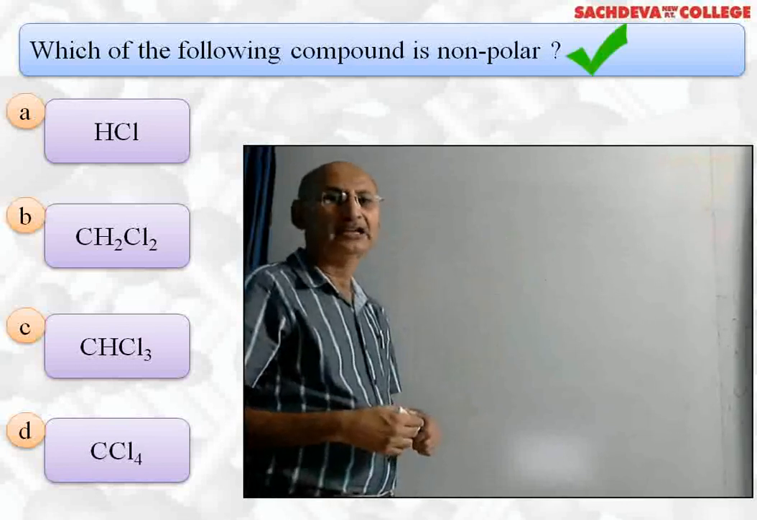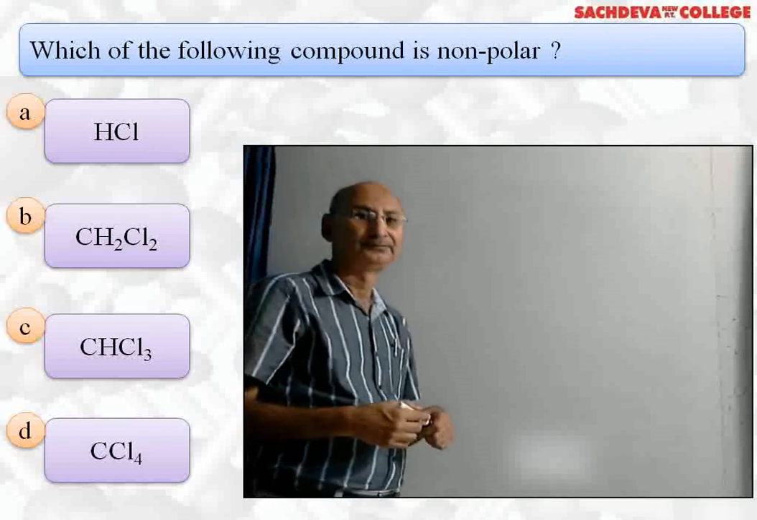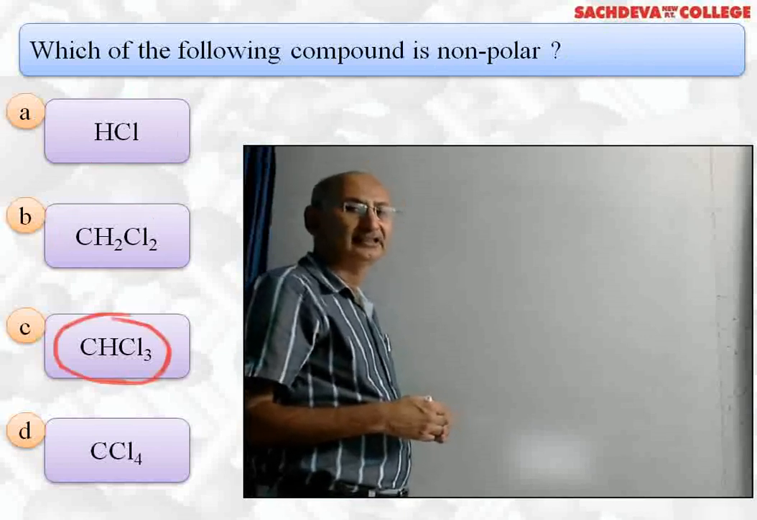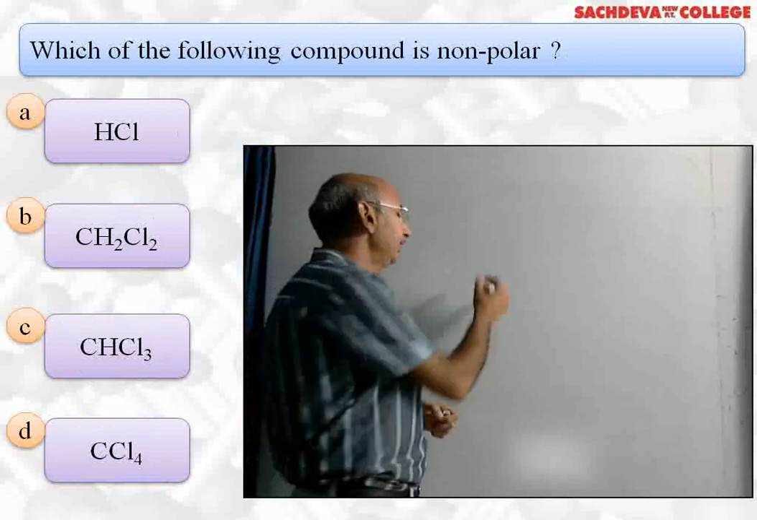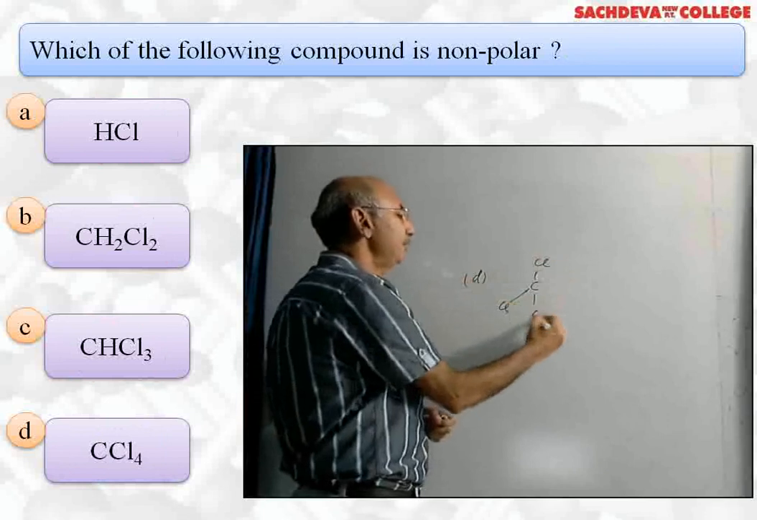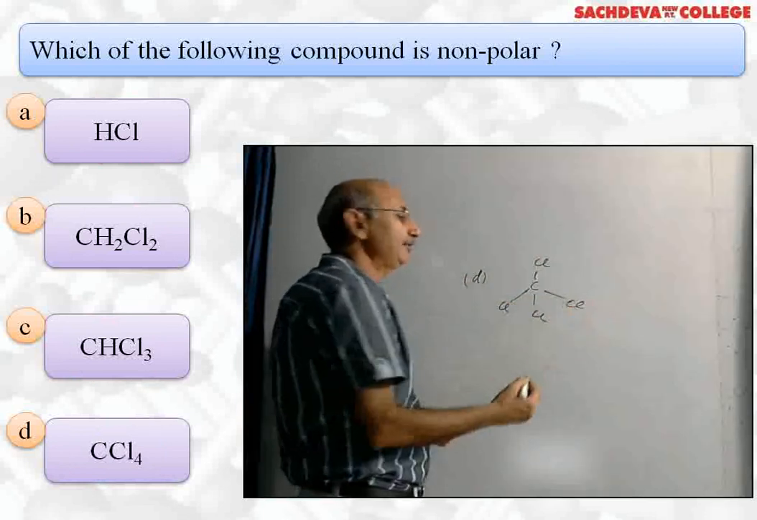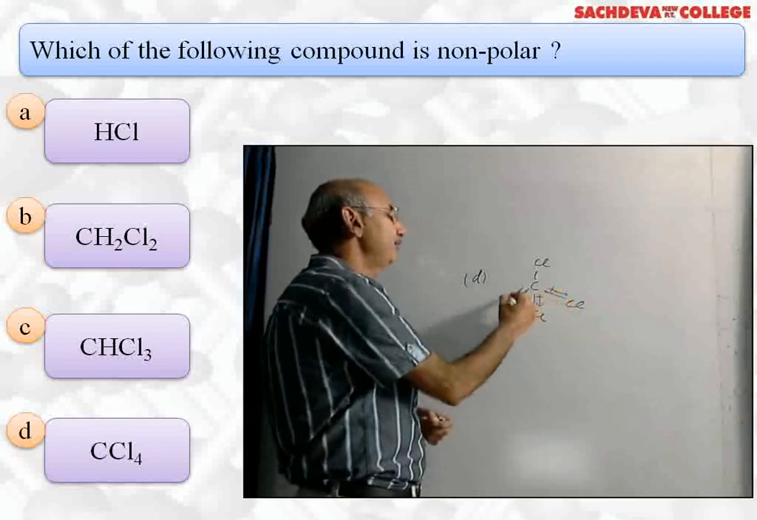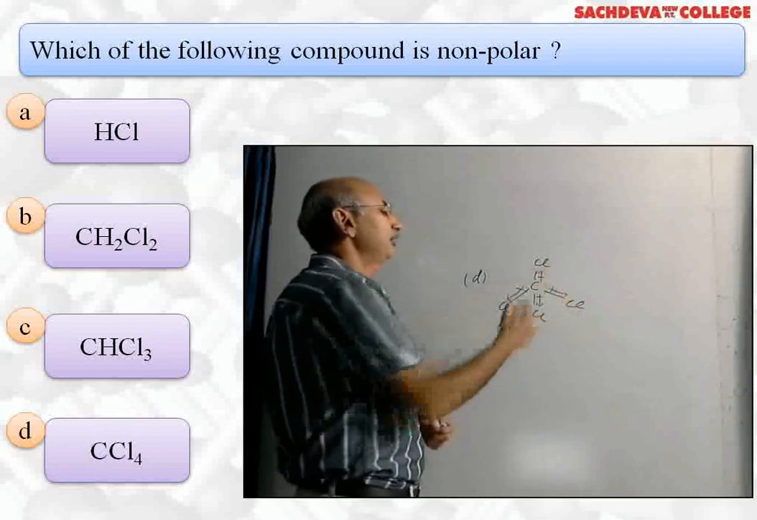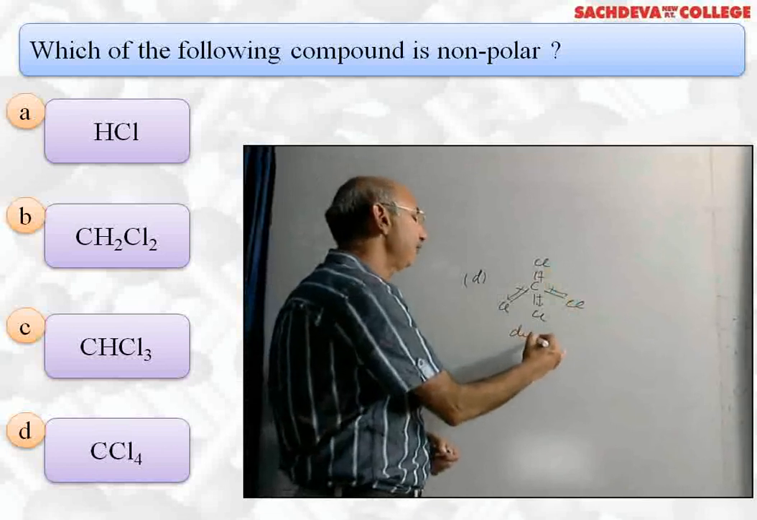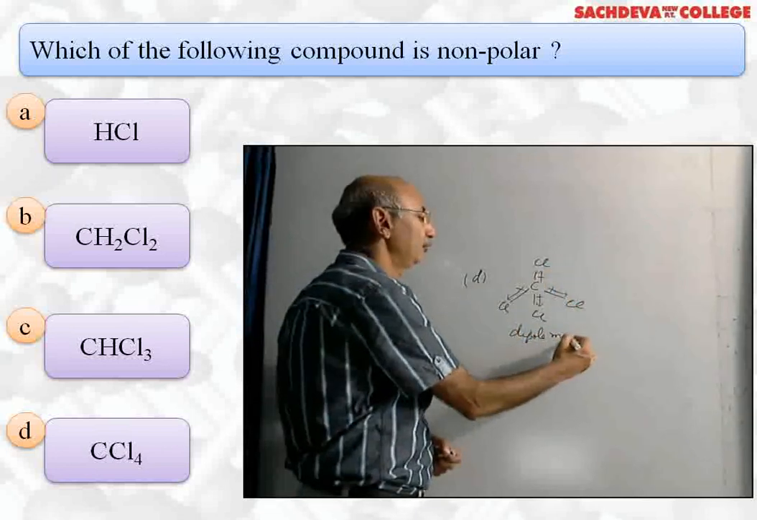Which of the following compounds is non-polar? HCl, CH2Cl2, CHCl3 and CCl4. The correct answer is D part. Why is it D part? Because carbon tetrachloride has a regular tetrahedral structure, and these dipoles are along the corners of the regular tetrahedron, and the net dipole moment is equal to 0.